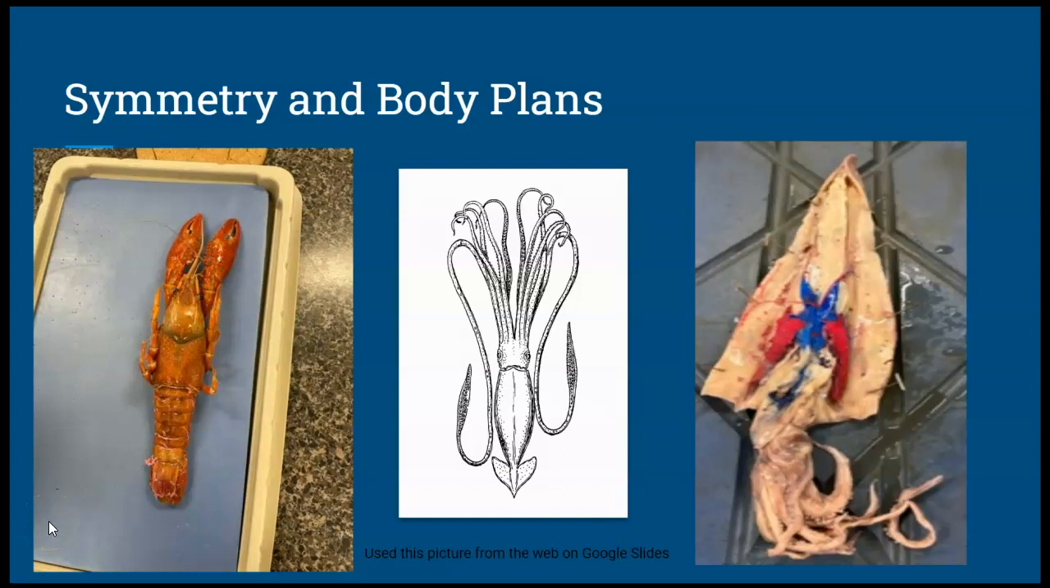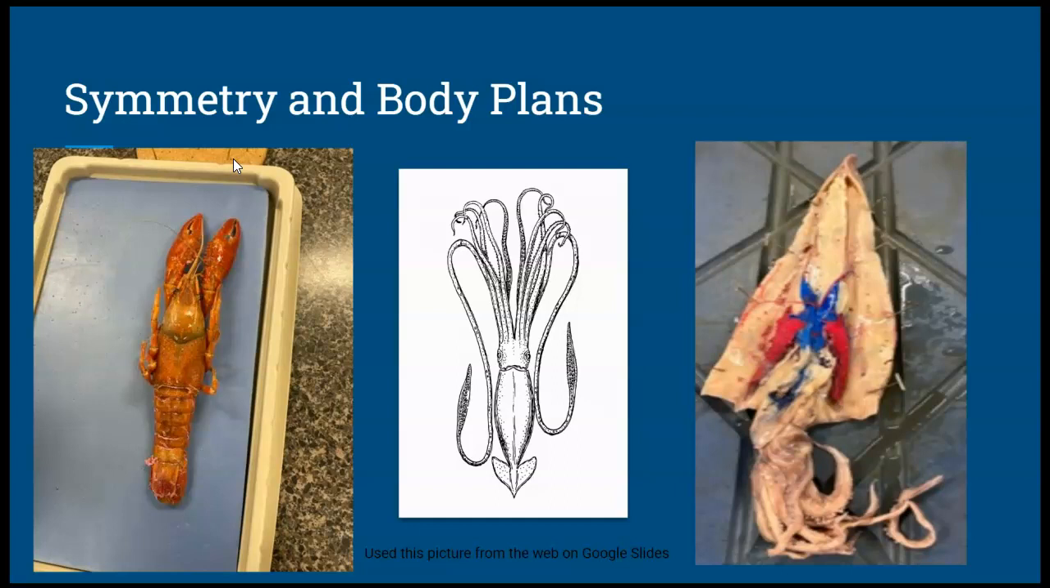Both show bilateral symmetry because the animals can be divided through one plane, a sagittal plane, to generate left and right halves that are mirror images. They are both invertebrate animals and both have cephalization, with the squid showing a higher degree.